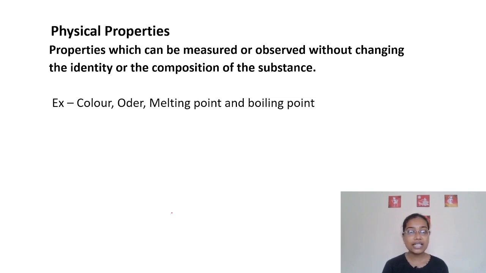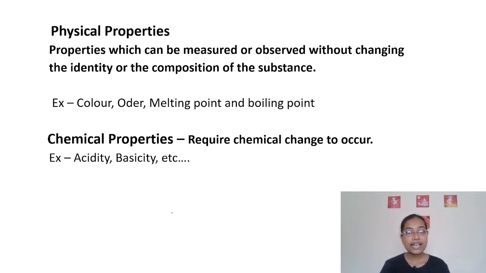Next one is chemical properties. These require chemical change to happen. There, the substance has to undergo some changes. Examples: acidity, basicity, reactivity, etc. If you are asked to tell the acidity of a particular solvent, then by looking at that solvent, you cannot tell the acidity or basicity, right?